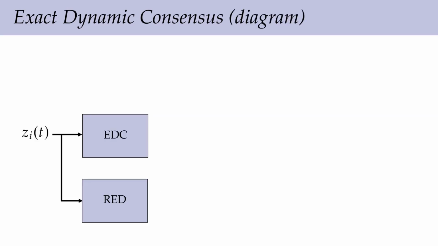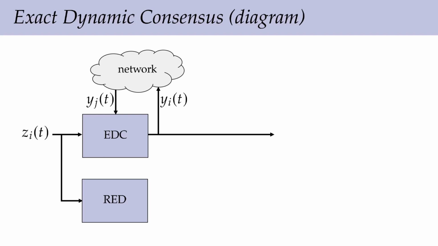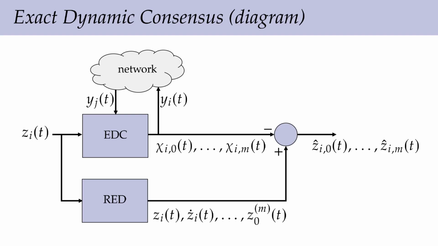Let's try to understand our solution so far using the following diagram. In the case when we have no noise, then the local signal enters both the exact dynamic consensus block on the top and a robust exact differentiator on the bottom. On the top, the exact dynamic consensus communicates with neighboring agents in the network. From there, we compute the auxiliary variables, which are then combined with the output of the robust exact differentiator in order to compute the derivative estimates as the difference between the output of the robust exact differentiator and the auxiliary variables from the consensus block.